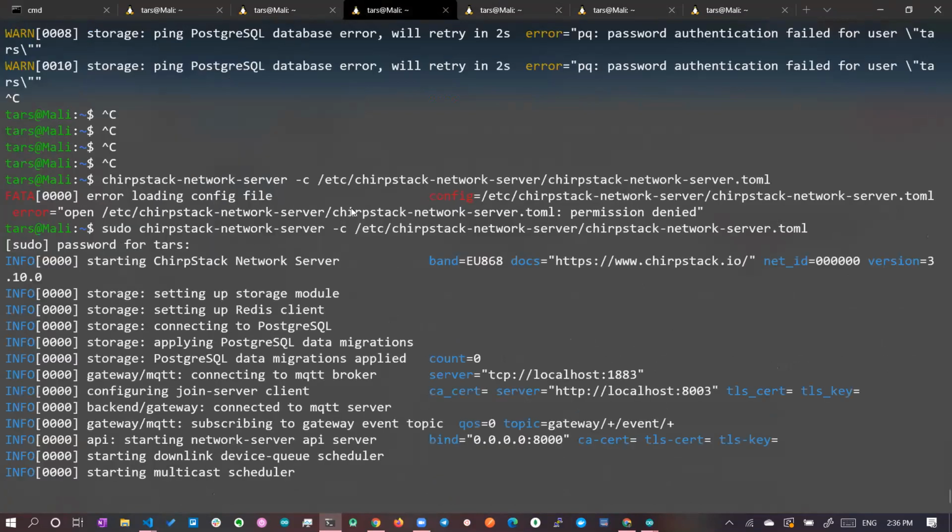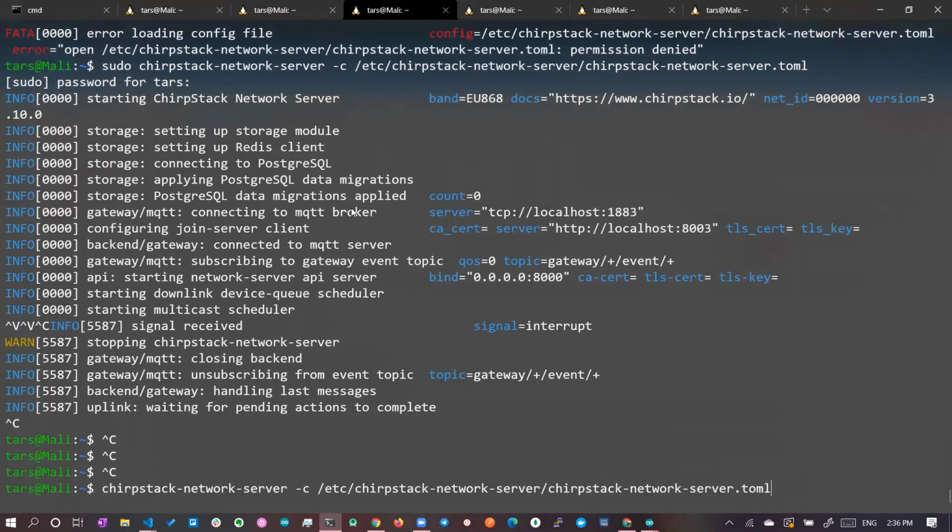Previously we started the network server separately, but what we can do is pass in the configuration parameter as well. Remember we had a configuration file in this particular location, /etc/chirpstack. You can also view this configuration file with sudo cat.